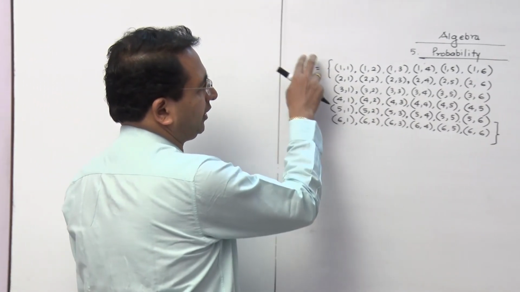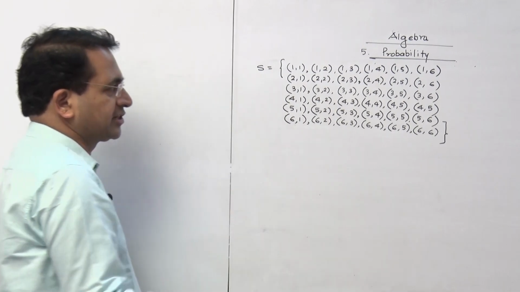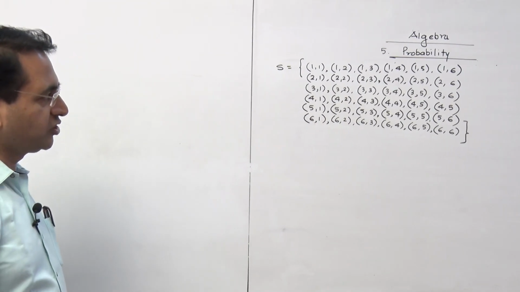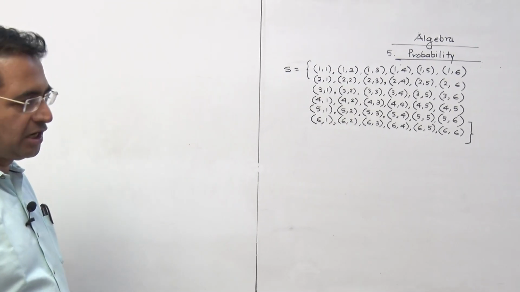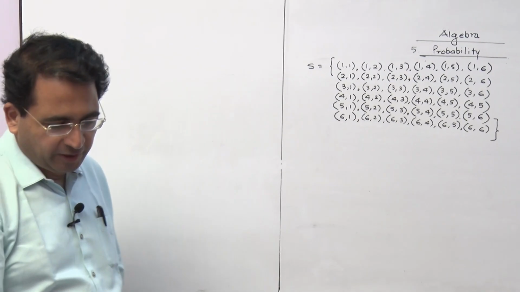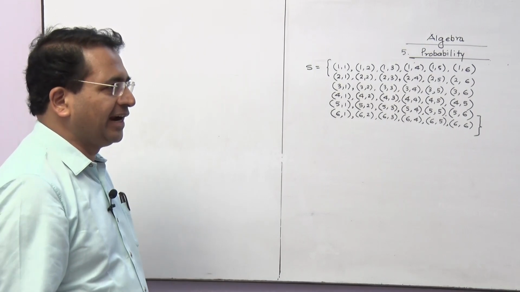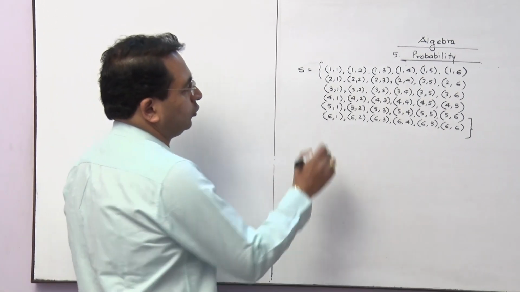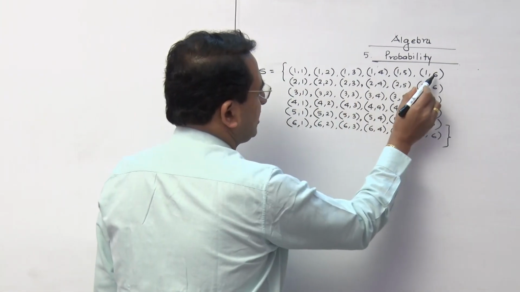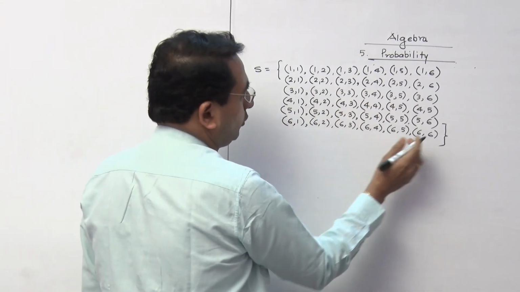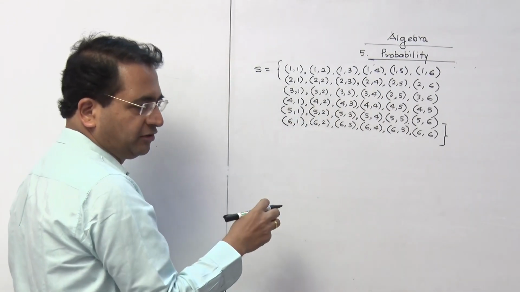I have not written the question here, I will just discuss it orally. The question is like this. 2 dice are rolled simultaneously. Now, whatever we use in the snake and ladder game. So the sample space is a little troublesome to write, but we don't have any other choice. We have to write this.